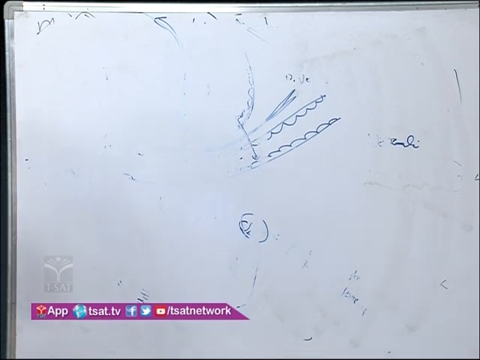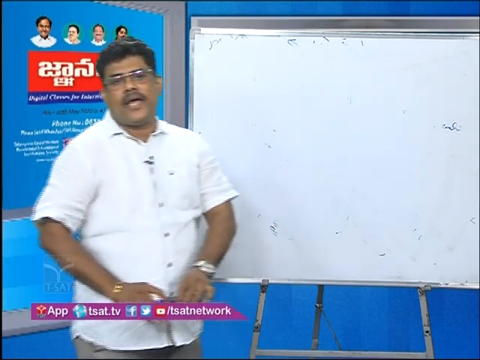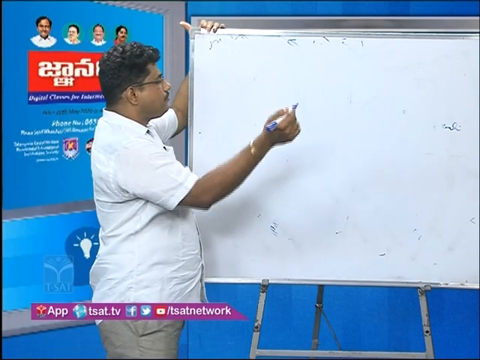Okay. So in the deoxygenated blood and the oxygenated blood, how much oxygen partial pressure and carbon dioxide partial pressure is there? You listen here.